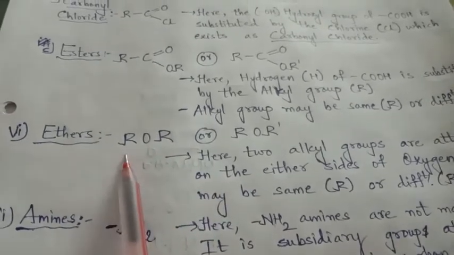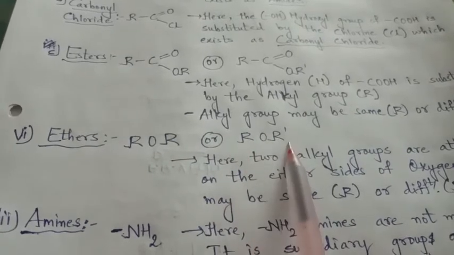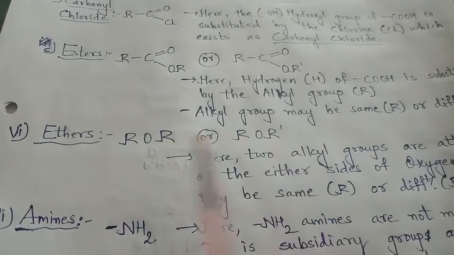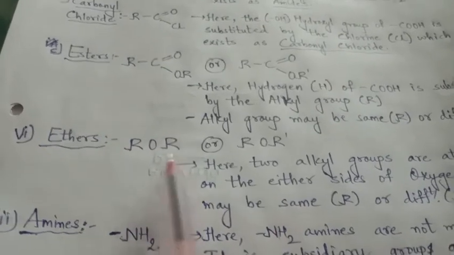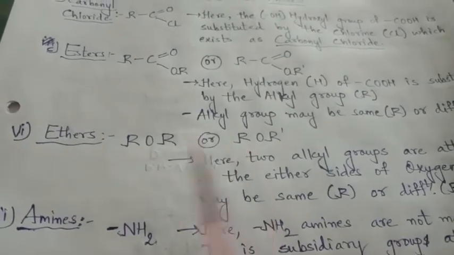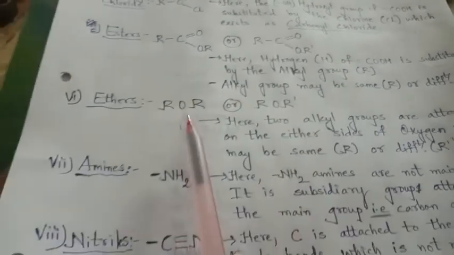Here also the alkyl groups may be similar or different, methyl or methyl and ethyl. So similar R R or different R dash. This is the ether group.